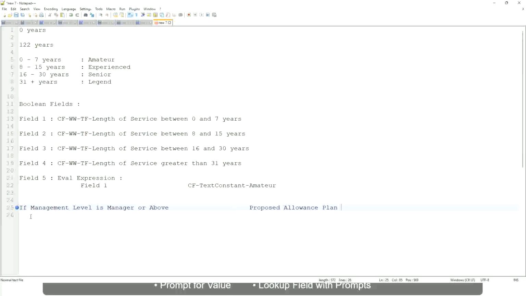We are going to find out what allowance plan we are going to propose for the new managers.